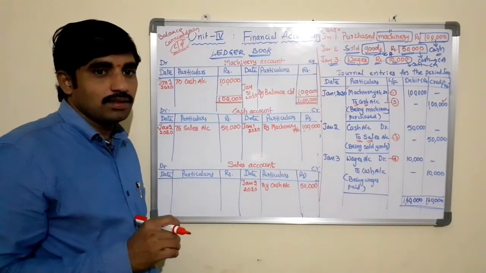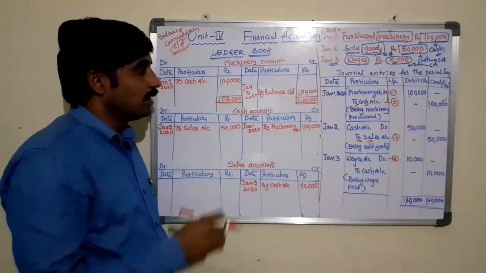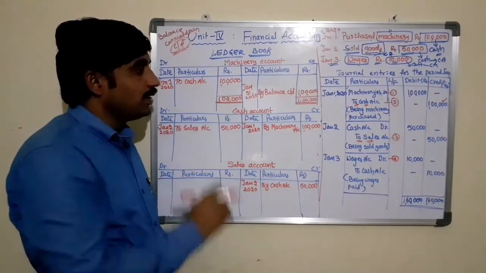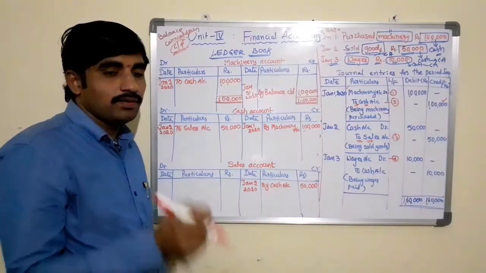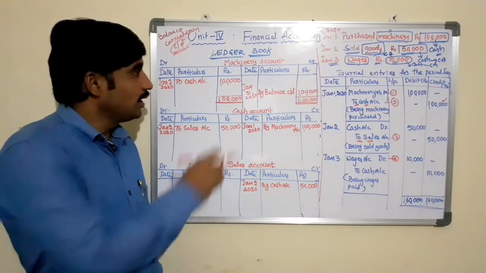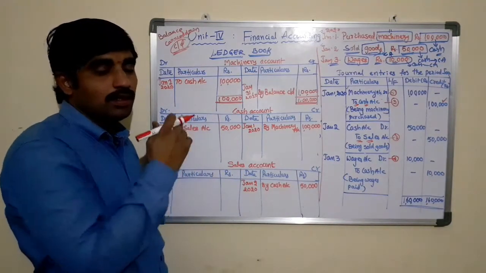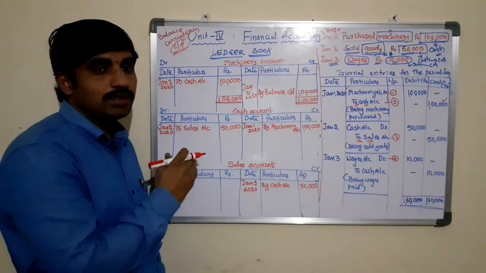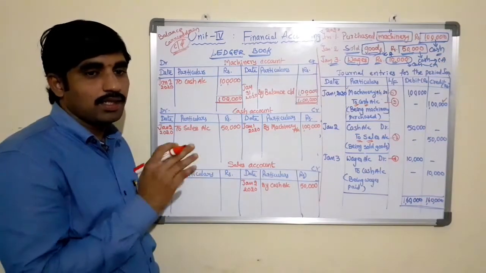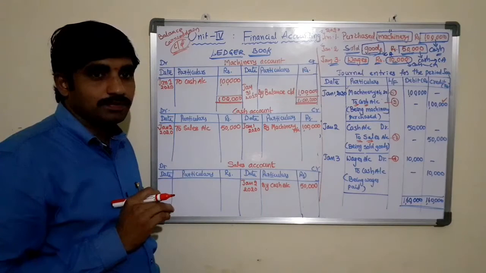It means that machinery account is showing the debit balance, where we can find the highest amount in that particular account. In this account, we found 1 lakh rupees is the highest amount in the debit side. Hence, we can simply say that machinery account is showing the debit balance.